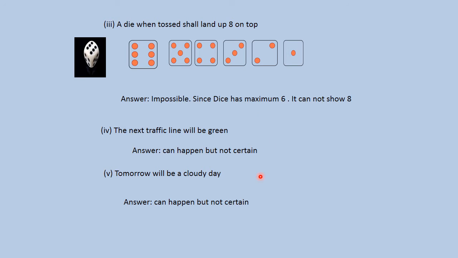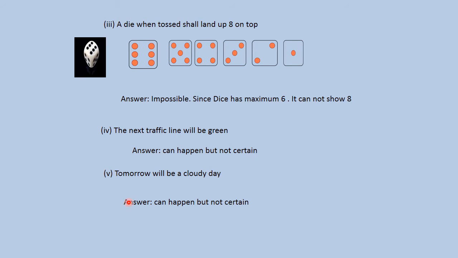there are four corners of the road. So it may be green or it may be red or it may be orange. So it can happen, but it is not certain. You cannot definitely say that the traffic light will be green. So it may happen, but it is not certain.